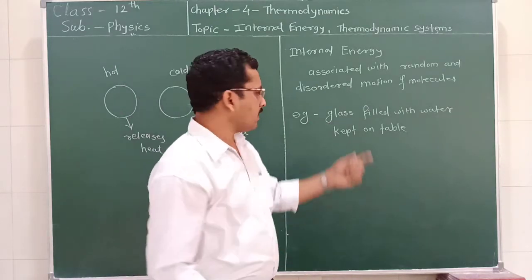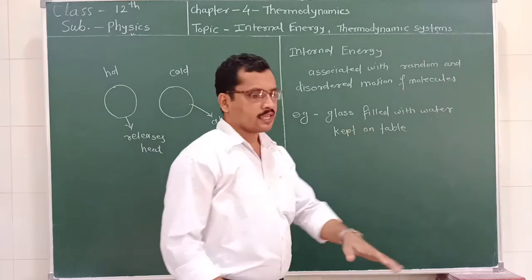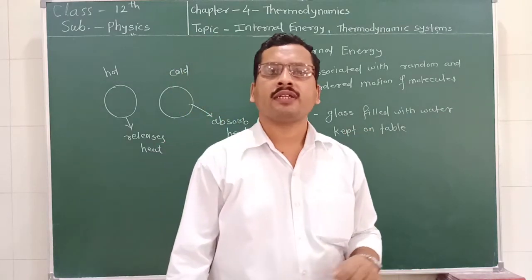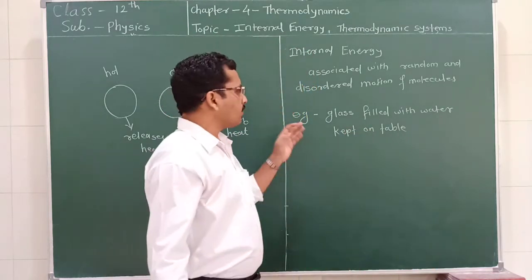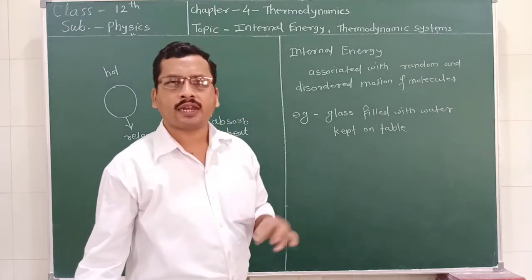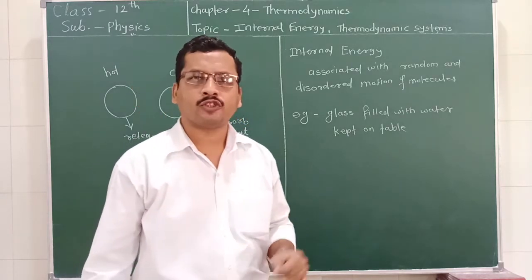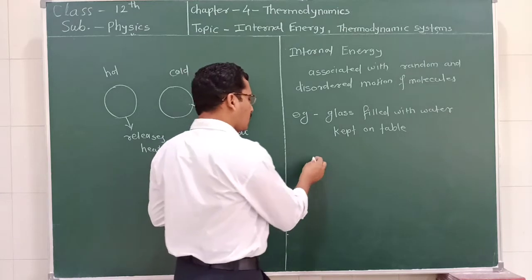Consider a glass filled with water kept on the table. Then we can say that the body, that is the glass, is stationary. So what happens if the body is stationary?